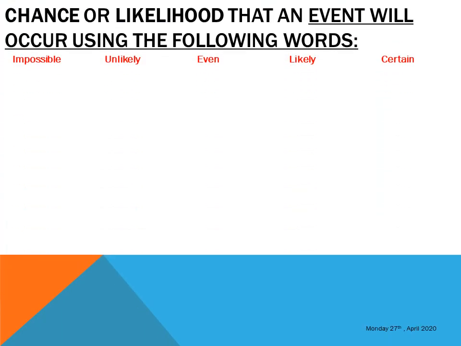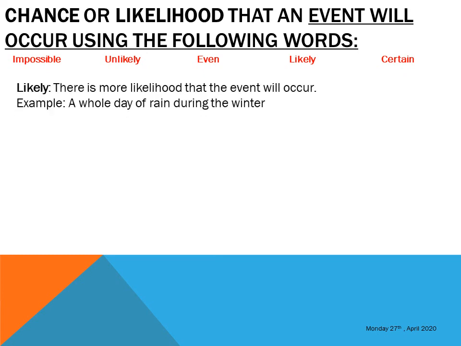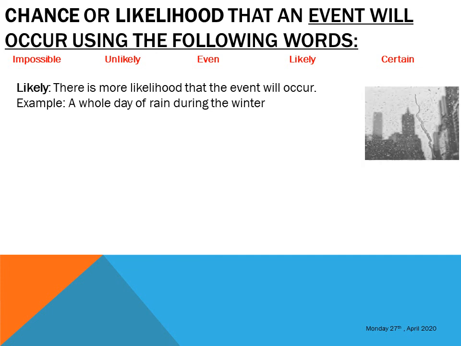And what about this? Likely. Let's see likely. It means that the event is very likely to occur. Very likely to occur means that there are chances that this event will occur. Like a whole day of rain during the winter.